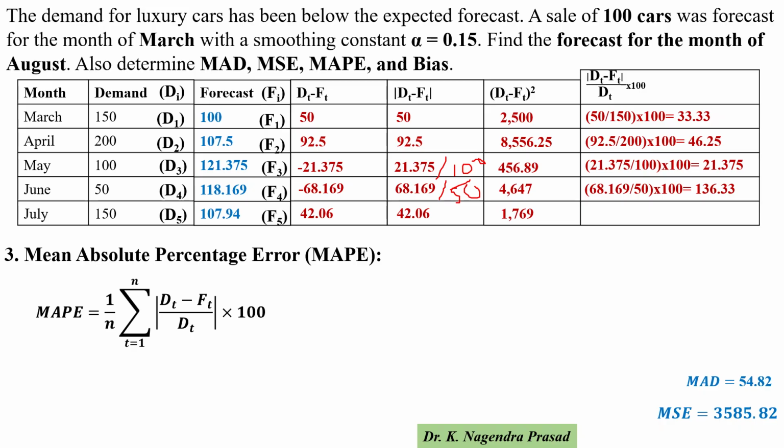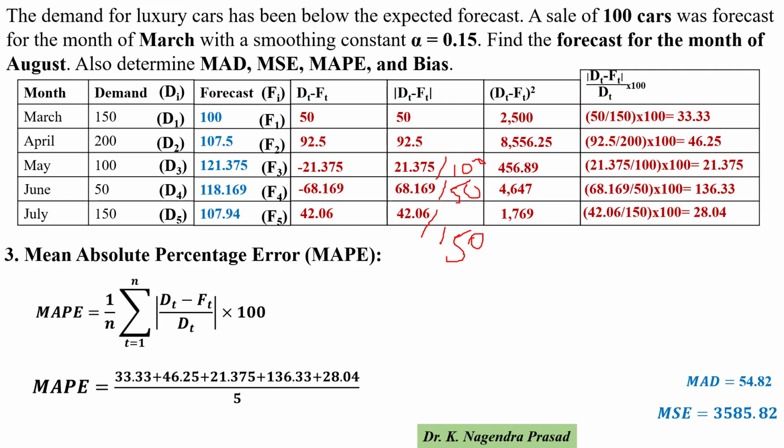And last for July, the absolute dt minus ft value is 42.06, divided by demand 150, into 100. So its value is 28.04. Then MAPE equals 33.33 plus 46.25 plus 21.375 plus 136.33 plus 28.04 divided by n, where n is 5. So the MAPE value is 53.06.